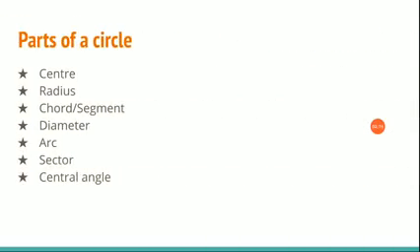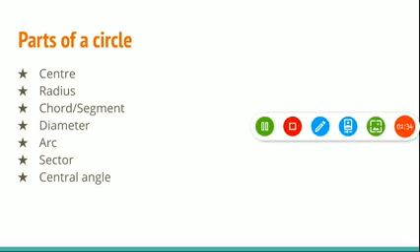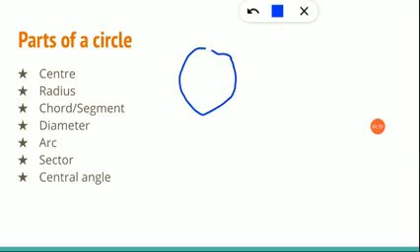Today we are going to learn the parts of a circle. I know you already know what a circle is. We have learned the area, perimeter, right? Perimeter or circumference. We have learned all these terms already. Shall we see a quick recap of the first 4 items? Okay, now, first one, center. There is a circle, and there is a dot in the center, in the middle. This dot is called the center. Clear? So this is the center of a circle.